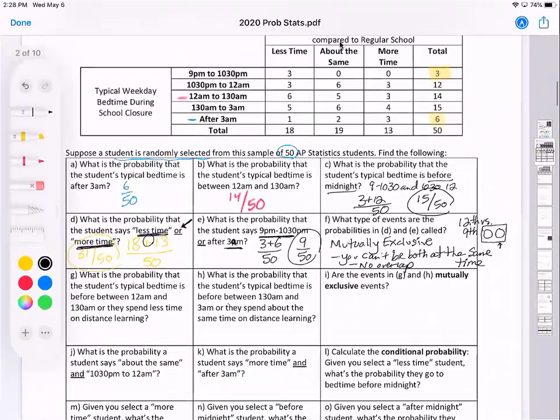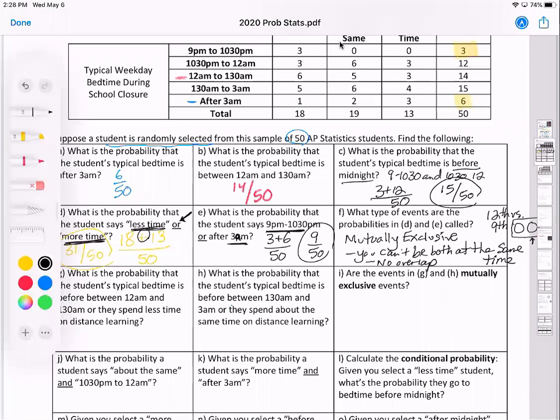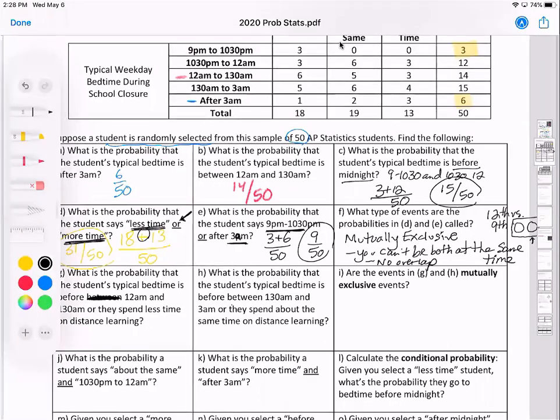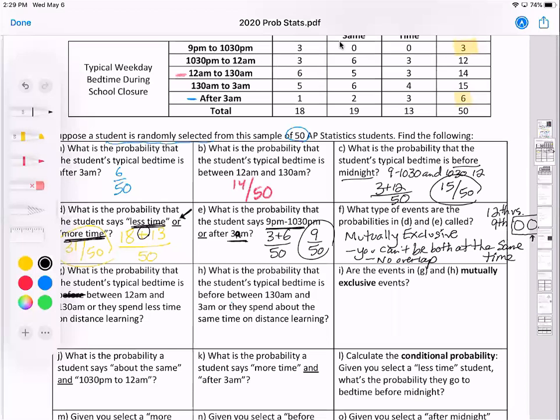Okay, so let's check out G. What's the probability that the student's typical bedtime is, another typo, sorry about that, oh, sorry, I guess the "before" was the typo. What is the probability that the student's typical bedtime is between 12 a.m. and 1:30 a.m. or that they spend less time on distance learning?